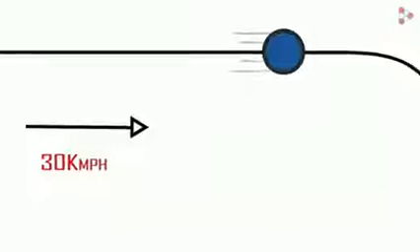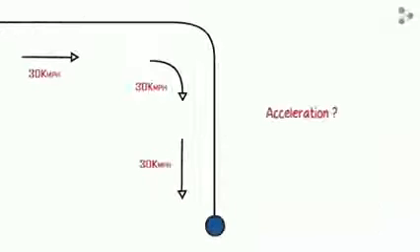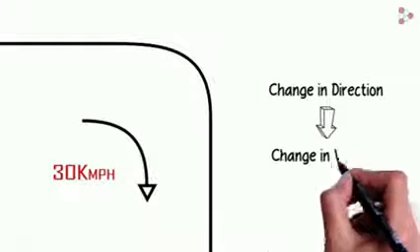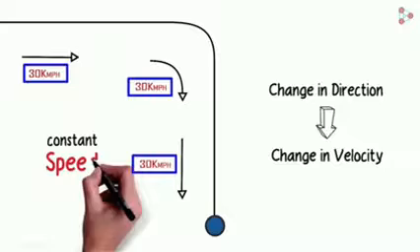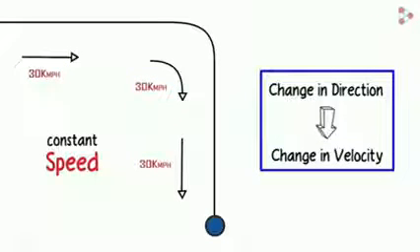Assume that a body is moving with a speed of 30 km per hour and it changes its direction to right. Is there an acceleration now? Yes, change in direction changes velocity, but speed is constant here. So change in the direction can cause change in velocity and produce acceleration, even though the speed is constant. So it is a very important point to understand.